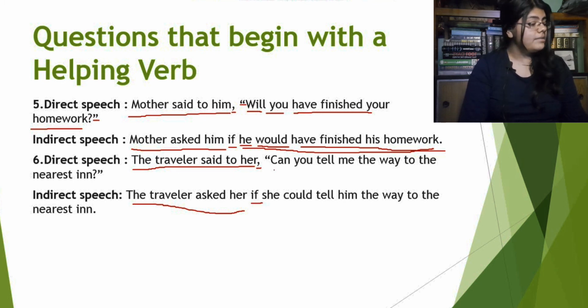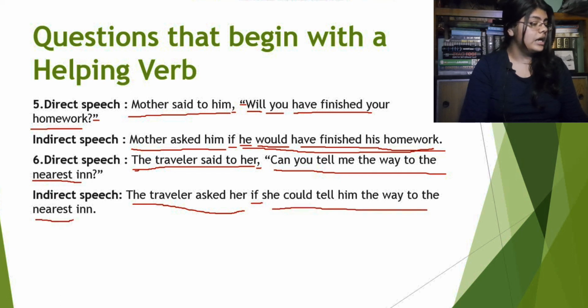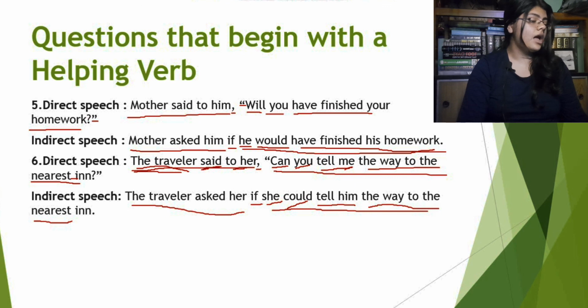Now, "can you tell me the way to the nearest inn" will be "she could tell him the way to the nearest inn". Why? Because the traveller is asking her. That's why "you" will become "she". "Can" will be "could", because the reporting verb is in the past tense. It's said here. Now "tell me" will be "tell him", because here the "me" is the traveller. That's why. Alright. Now "the way to the nearest inn" will be used exactly how it is here. Right.